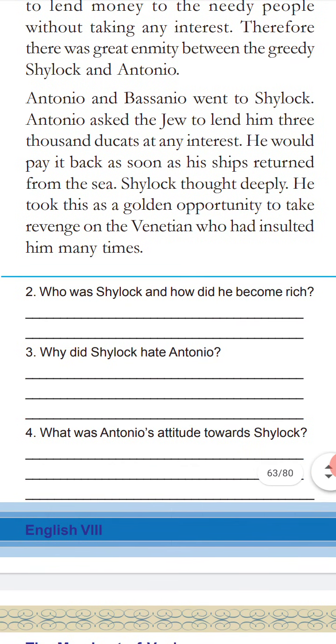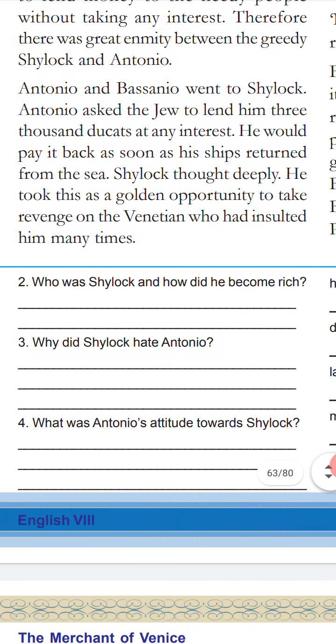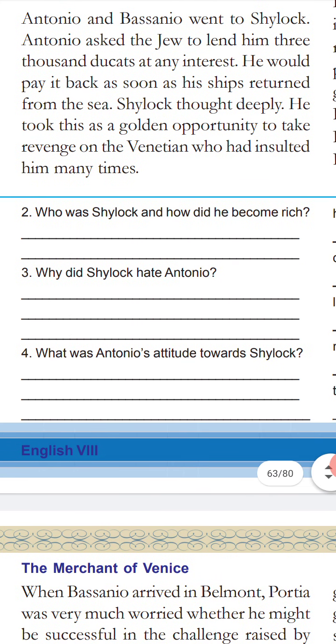This question is also here: who was Shylock and how did he become rich? We know that Shylock is a money lender. He gave too much money to the people, and if the people couldn't repay the money, what happened? That poor people's property or other people's property was acquired and taken by Shylock, and now Shylock acquired more poor people's property, and then he became very rich. Okay, that is why he became rich. The second question's answer we already told. And third, why did Shylock hate Antonio? Shylock hated Antonio because Antonio always helped the poor.